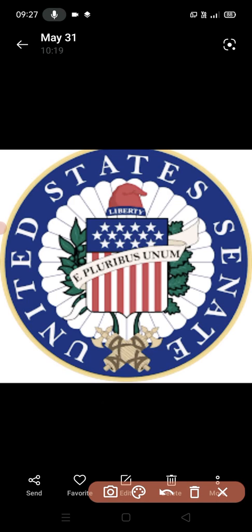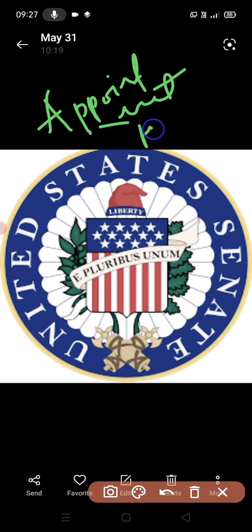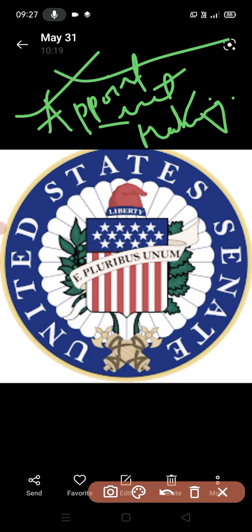Now, first we will divide into appointment making. The Senate has an important role in this area, appointment making. Thus, all appointments made by the president require approval of the Senate. If the Senate says that they accept the appointments, then the person is appointed. But if they don't accept, the appointment is declared invalid. Okay, now there is a